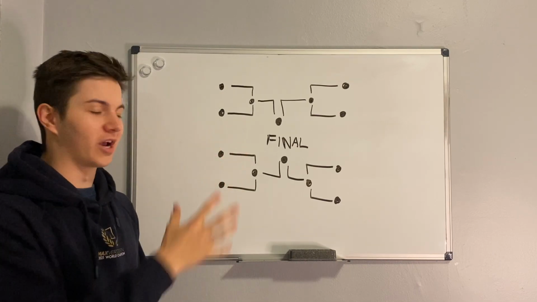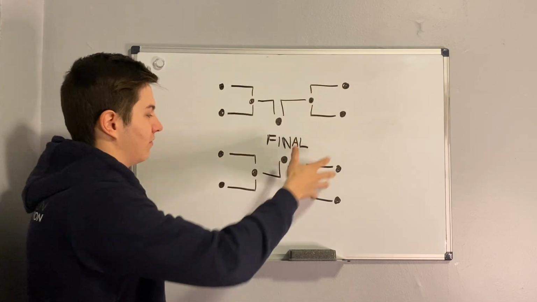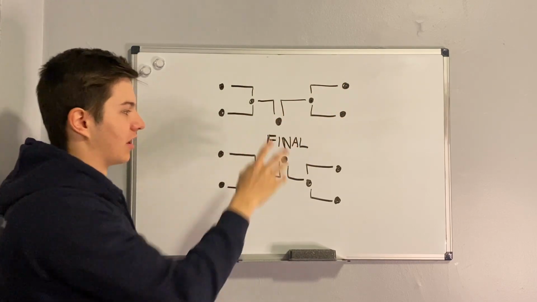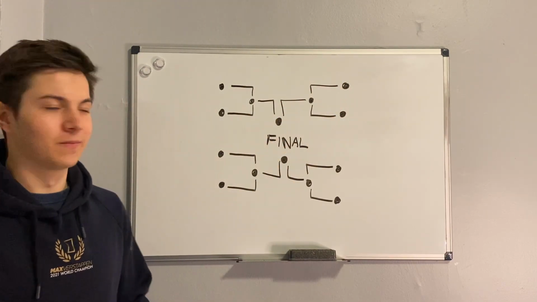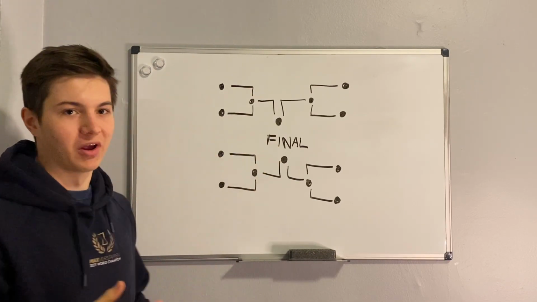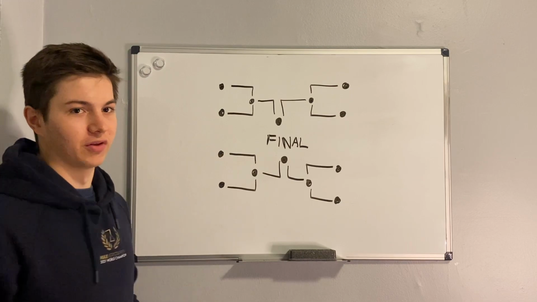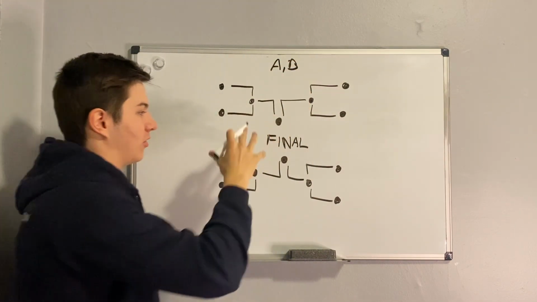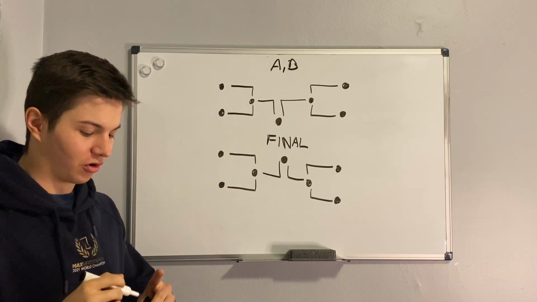Alright, so here's our bracket, and you'll notice that we have these 8 teams in the beginning, and then they match up and they win. If they win, they get to the semifinals and then the finals. We're asked to give the probability that if we pick 2 teams or 2 players at random, they meet somewhere in the tournament. So let's define players A and B.